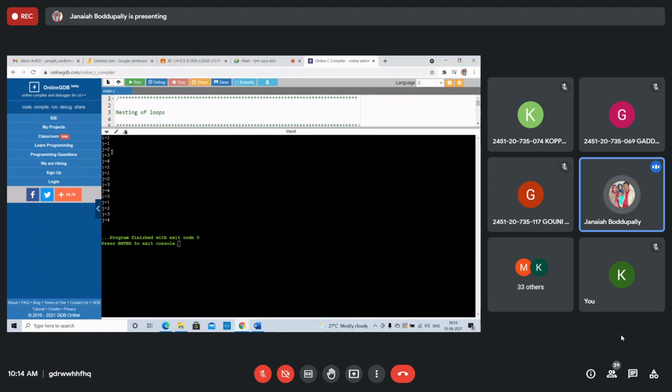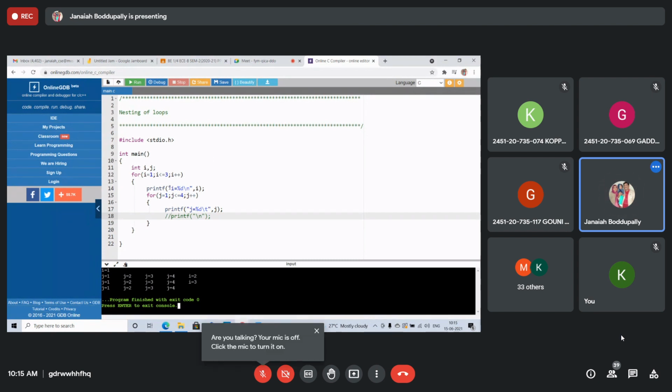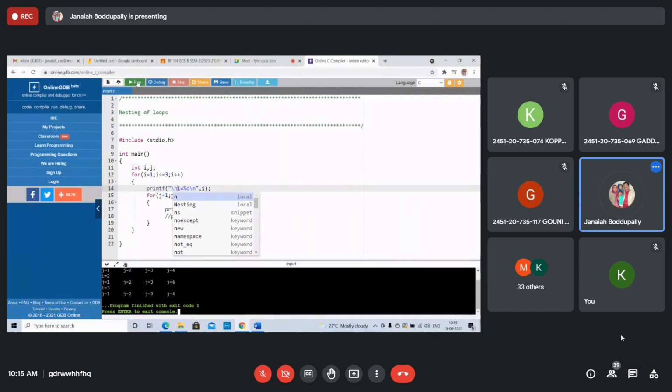i equals 1, j equals 1, 2, 3, 4. Again, i equals 2, then j equals 1, 2, 3. After i equals 2, I need to take backslash n. Yes, got it? If you miss this, the output will not come as expected.